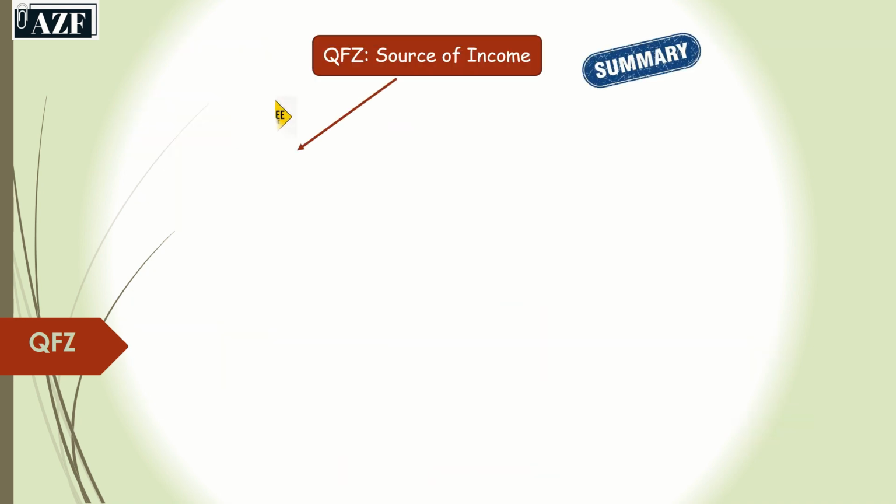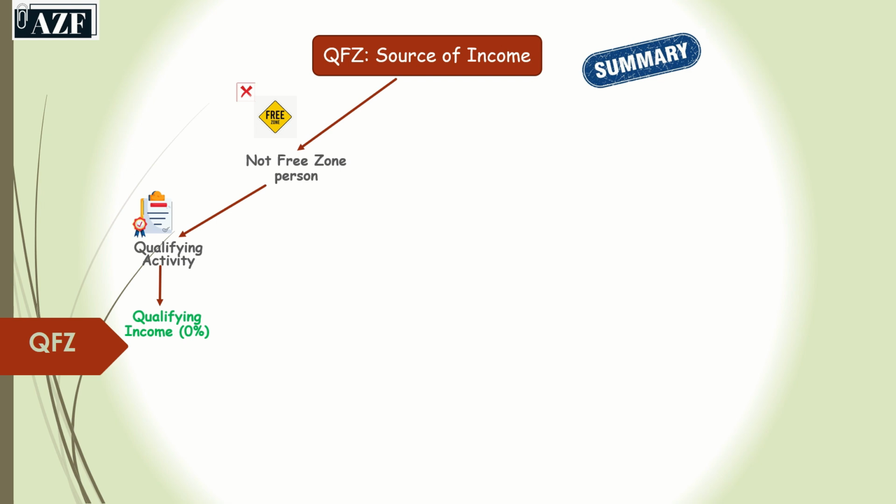I summarize the previous slides regarding the source of the income. We can see that there is income not from free zone persons. If this is from a qualifying activity, then it is qualifying income. If it is from a non-qualifying activity, then we must apply the de minimis threshold.